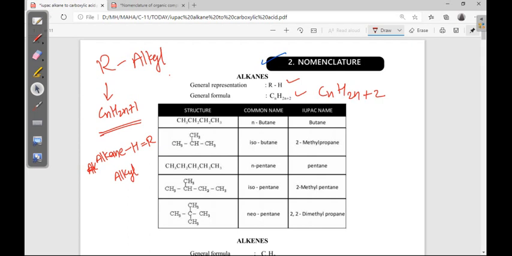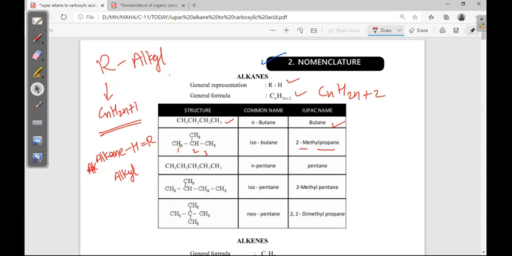Next, see structure, common name and IUPAC name. If 4 carbons are there, n-butane is the common name, and the IUPAC name is just butane. 1 2 3, propane is the long chain. Here one methyl is there, so 2-methylpropane. Already we learned this. The common name is isobutane.